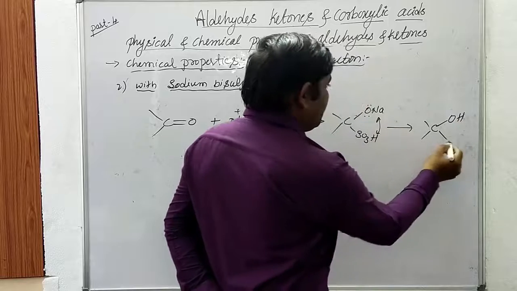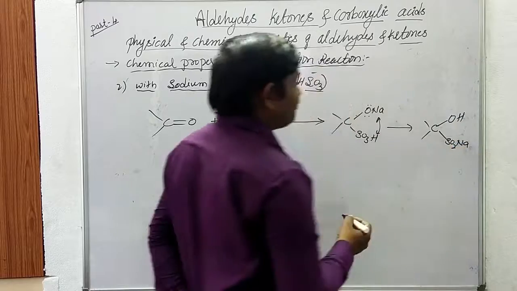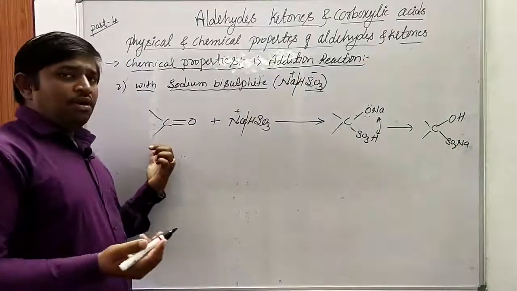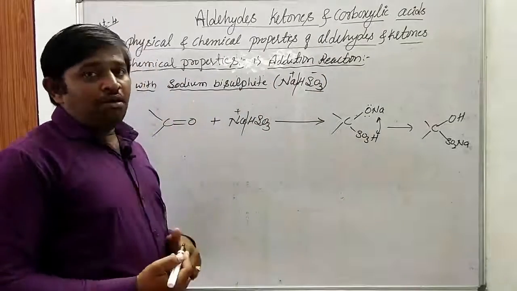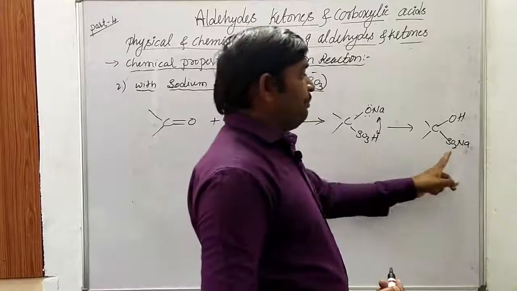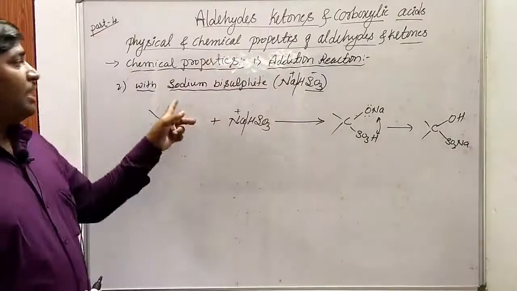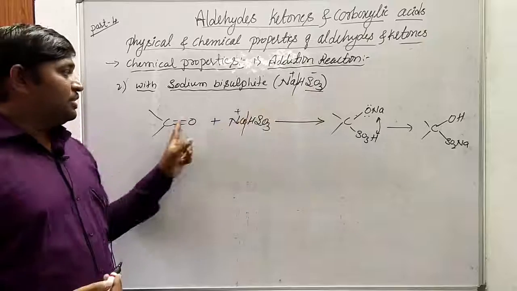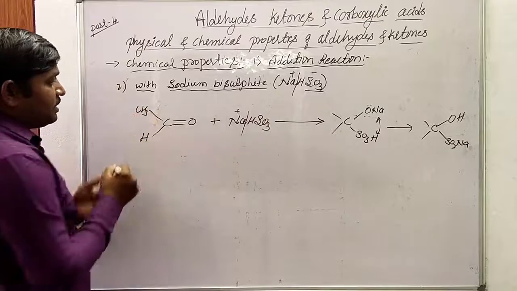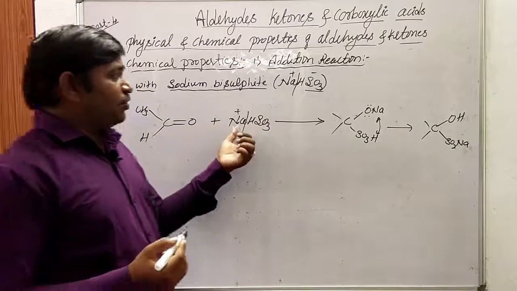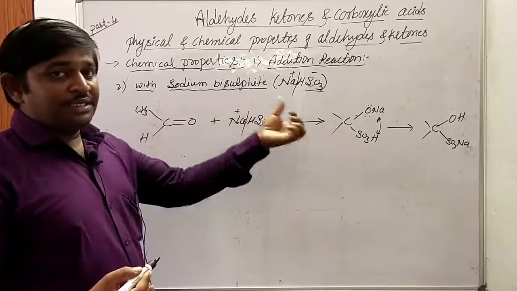And here the sodium will come. So this is the aldehyde sodium bisulfite compound obtained. So the aldehyde sodium bisulfite is the addition product, added by sodium bisulfite. This is an addition reaction that takes place on the aldehyde. Generally, if you consider CH3 and H, this is acetaldehyde. This acetaldehyde, which undergoes reaction with sodium bisulfite, leads to the formation of the acetaldehyde sodium bisulfite compound.